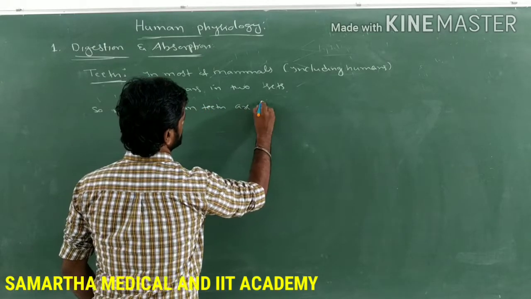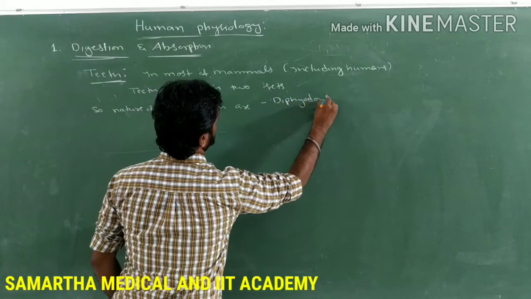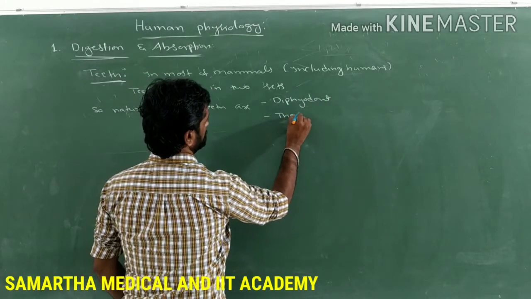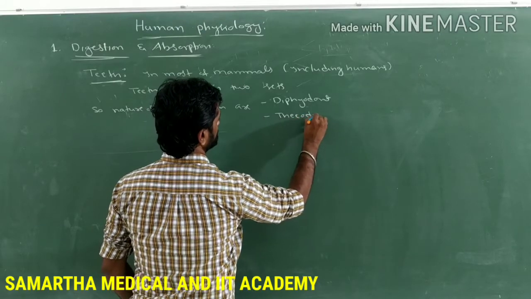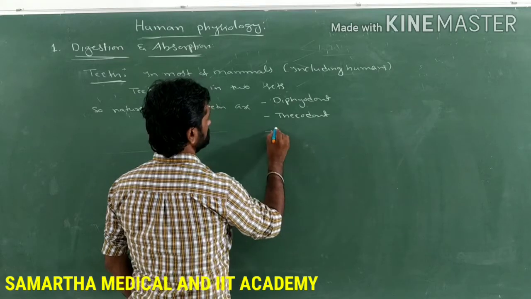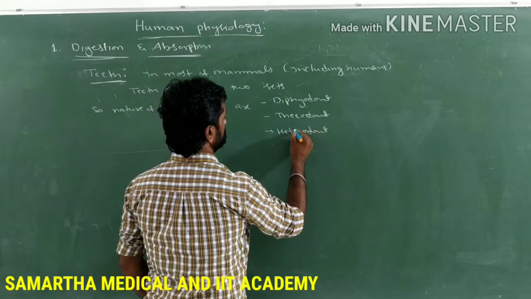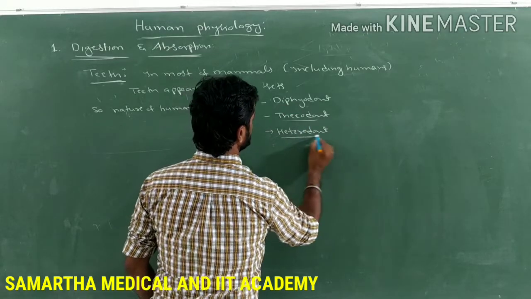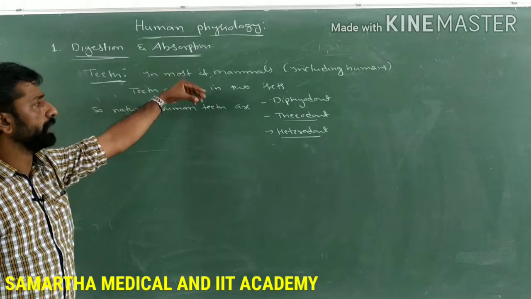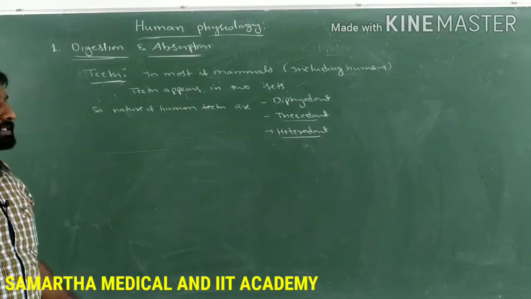Human teeth are diphyodont, and they show thecodont type of dentition, and so human teeth are heterodont in nature. So what is the meaning of diphyodont, thecodont, and heterodont? As we said earlier, in most mammals, including humans, teeth appear in two sets. That is called diphyodont.